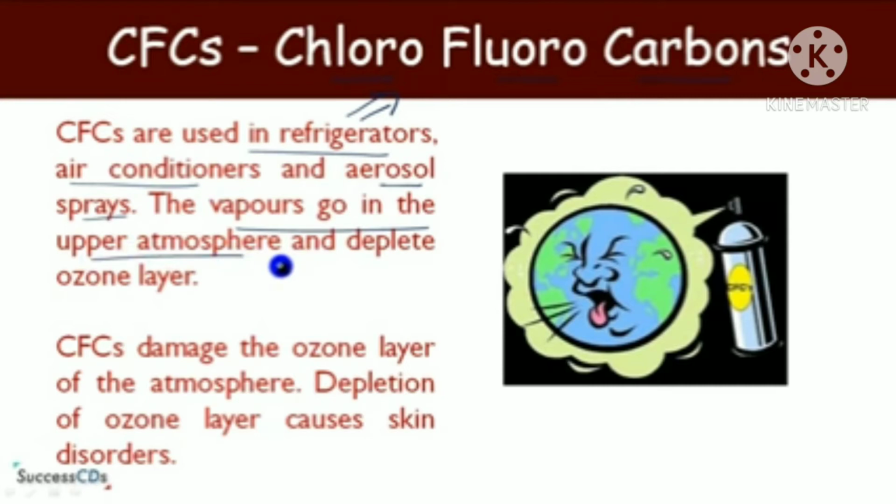Okay, the ozone layer is found in the stratosphere of the atmosphere. The upper layer of the atmosphere is the stratosphere, which contains the ozone layer. The ozone layer protects us from ultraviolet rays coming from the sun. So this CFC damages the ozone layer of the atmosphere, and depletion of the ozone layer is very harmful as